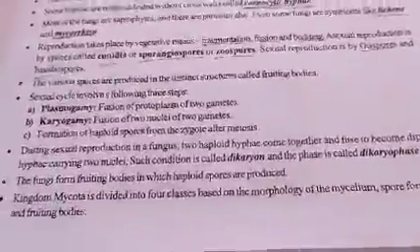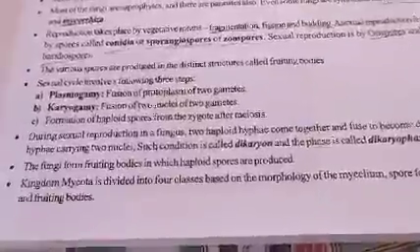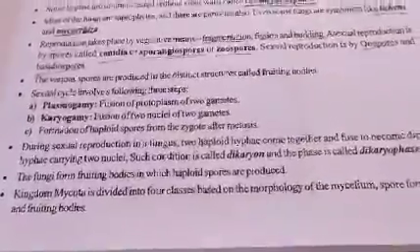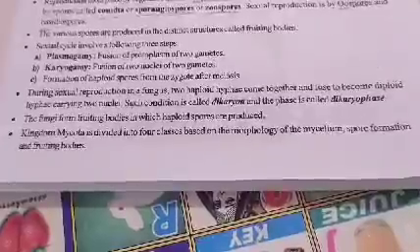The third step is formation of haploid spores from the zygote after meiosis. Haploid spores contain a single set of chromosomes. In sexual reproduction in fungi, two haploid hyphae come together and fuse to become hyphae carrying two nuclei. Such a condition is called dikaryon, and the phase is called dikaryophase.